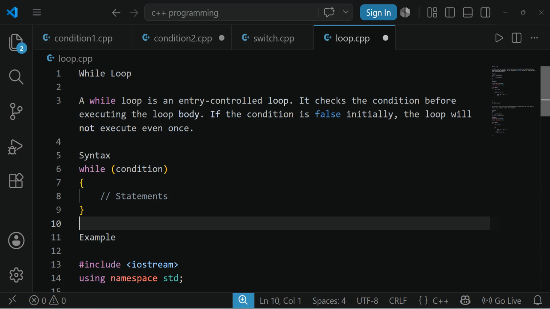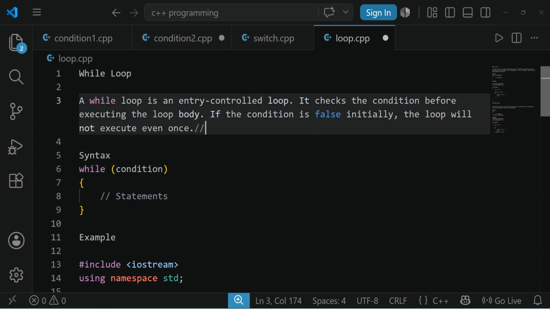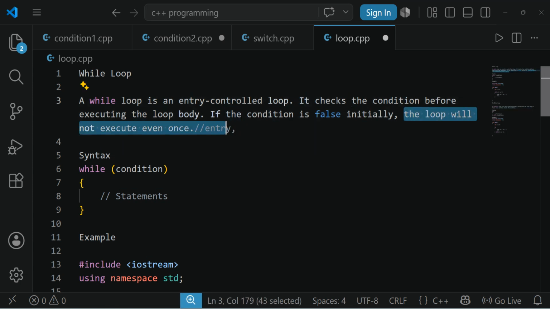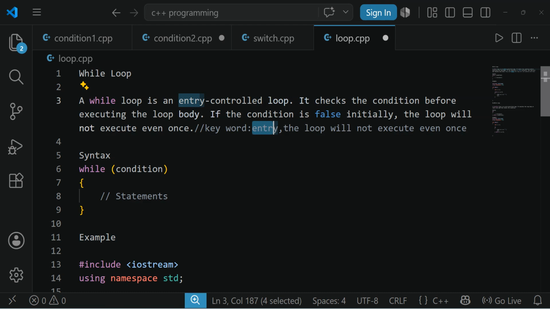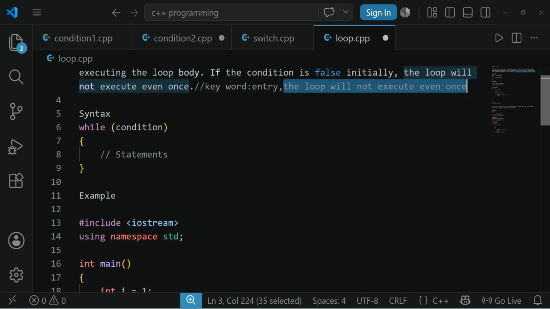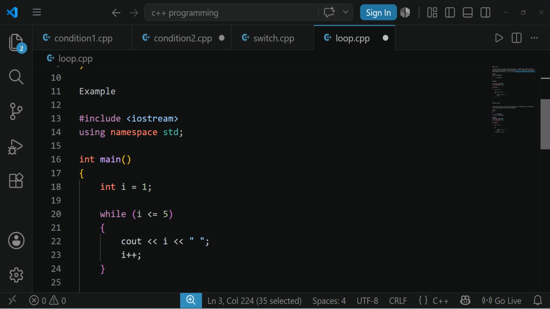There are 2 important keywords that you have to note. Entry is one of the keywords. And another is that the loop will not execute even once. These 2 keywords help us identify a while loop: it is an entry control loop and the loop will not execute even once. Why am I stressing this so much? Try to understand, it is the major difference between the while loop and the do while loop. First, let us observe the while loop.